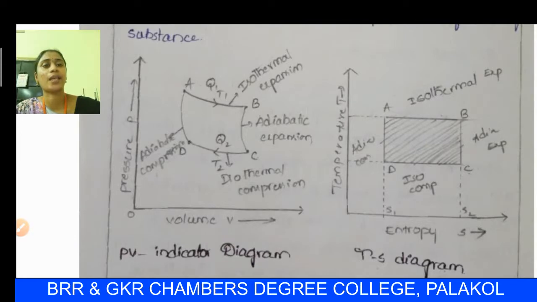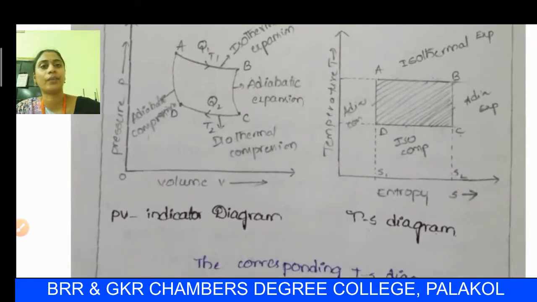ABCDA is a Carnot cycle, as we know. Here AB is isothermal expansion, BC adiabatic expansion, CD isothermal compression, and DA adiabatic compression, as indicated in the PV diagram, with pressure P on the y-axis and volume V on the x-axis. In this ABCDA Carnot cycle, Q1 is the quantity of heat extracted from the source, and Q2 is the quantity of heat rejected to the sink, at the source and sink temperatures T1 and T2.